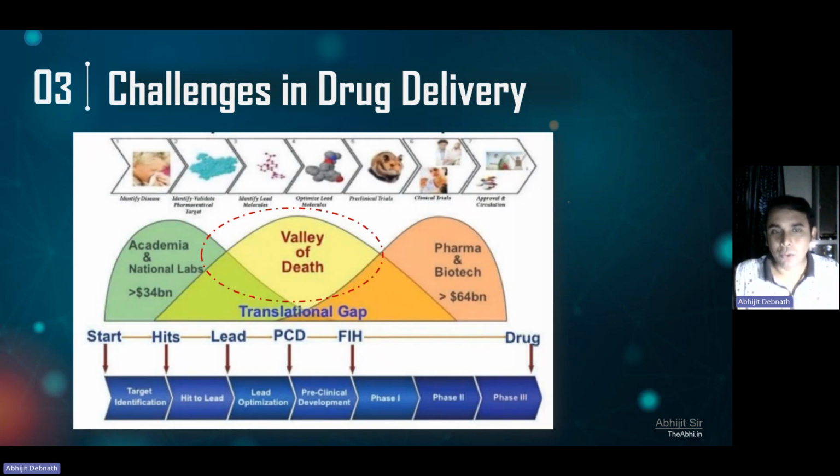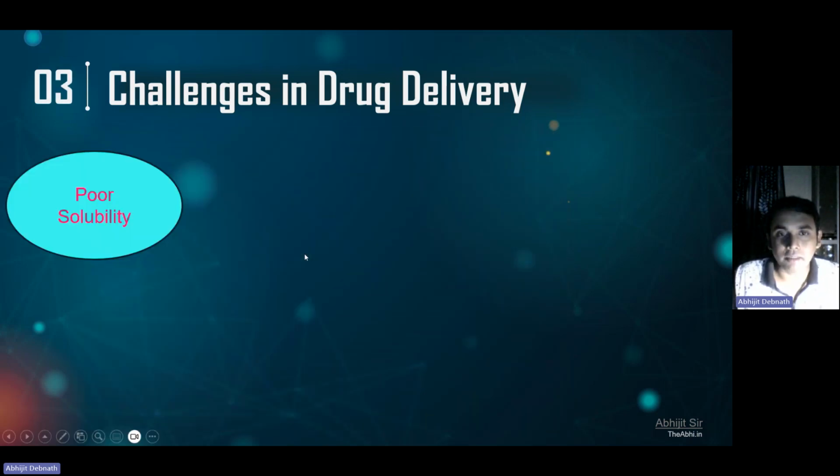So let me also tell you there is something called the valley of death. Many drug molecules actually fail in this region. First we identify some target, then we go for hit to lead optimization, then preclinical development, where we do studies on animals, and then we go for phase 1, phase 2, and phase 3 clinical trials. The maximum number of drug molecules fail in this region, that is, the phase 1 and phase 2 clinical trial or preclinical stage. So that's why it is called the valley of death.